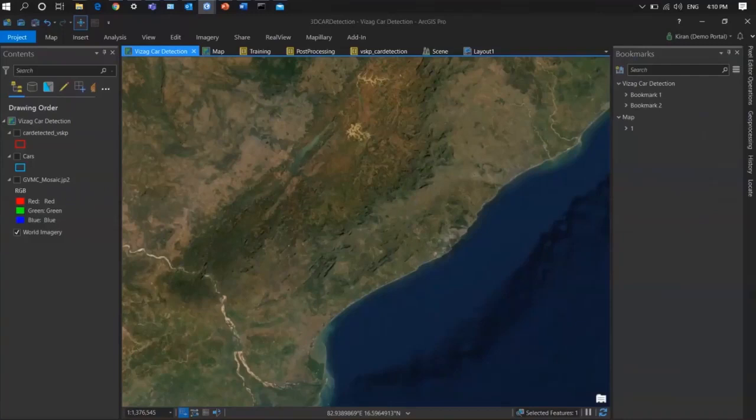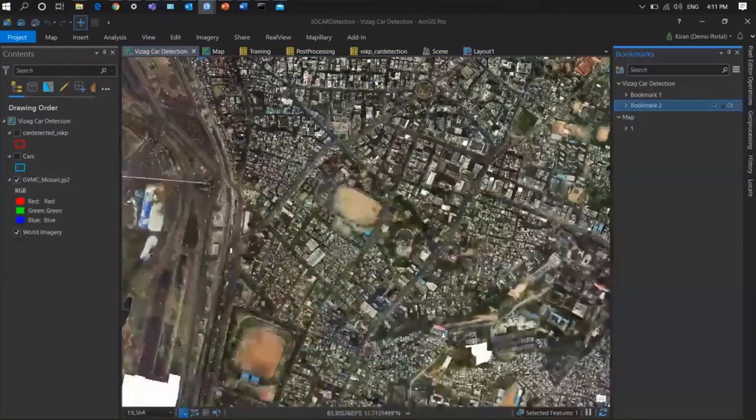Here, my interest is in detecting the cars. I can enable the high resolution image, and now you can see this image is very high resolution. I used the source is GBM. My target here is to detect the cars, which helps the road and transport team to identify and get the total number of cars and exactly where they are.